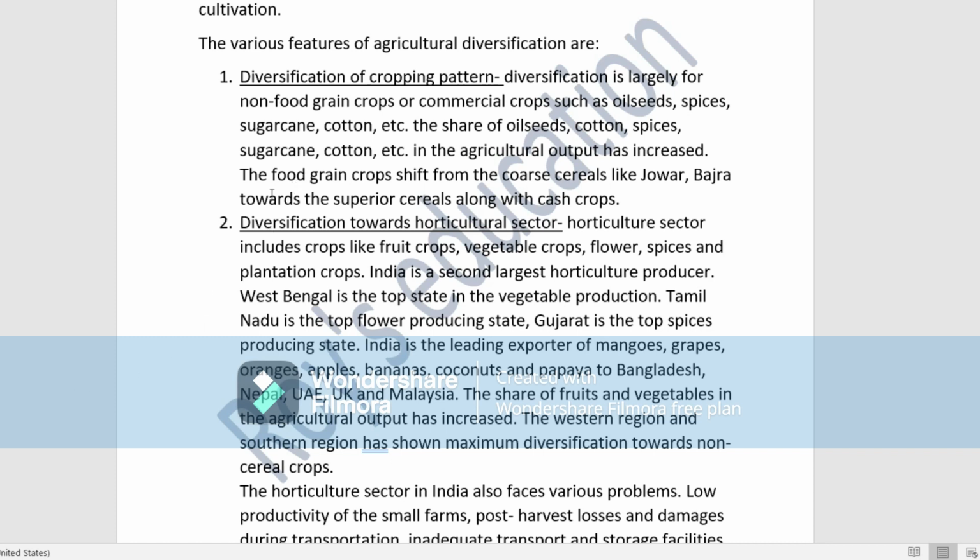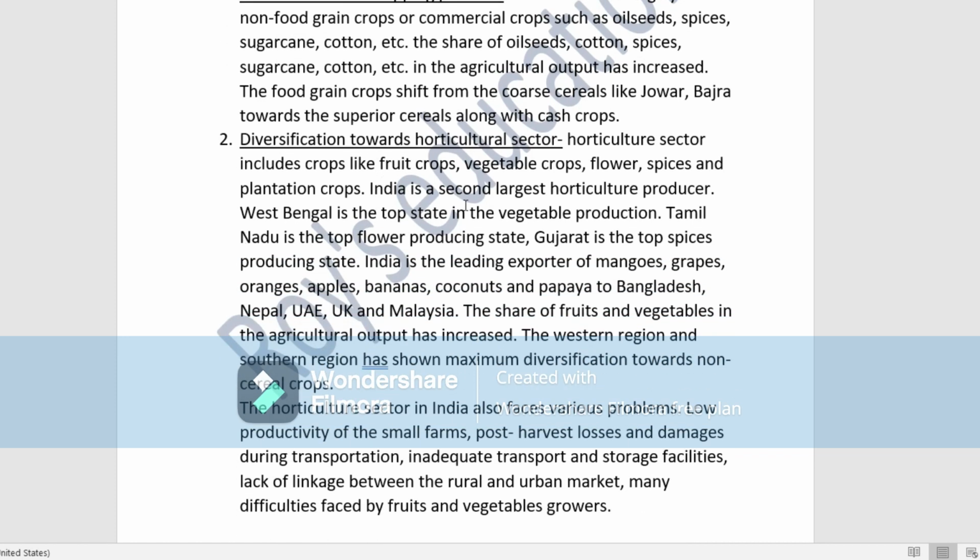And again, what we are seeing is that food grain crops have shifted from the coarse cereals, the inferior quality crops like jowar and bajra, to the superior quality cereals along with the cash crops. Already we have discussed that oilseed, cotton and spices are cash crops. So food grain crops have shifted from jowar and bajra to rice and wheat, which are the superior crops.